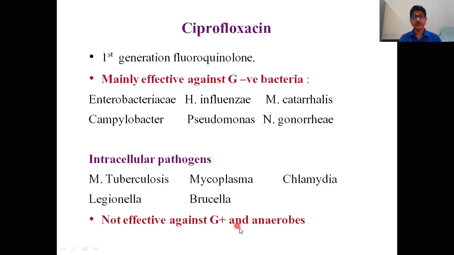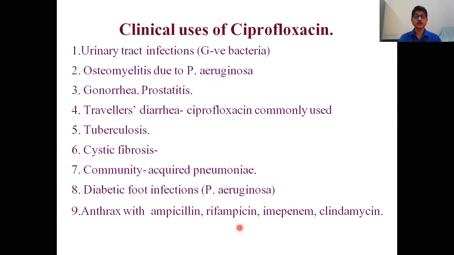Not effective against gram-positives and anaerobes. The clinical uses of ciprofloxacin are urinary tract infection, osteomyelitis due to Pseudomonas, gonorrhea, prostatitis, traveler's diarrhea, tuberculosis, cystic fibrosis, community acquired pneumonia, diabetic foot, then anthrax with ampicillin.